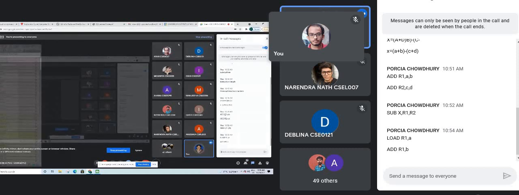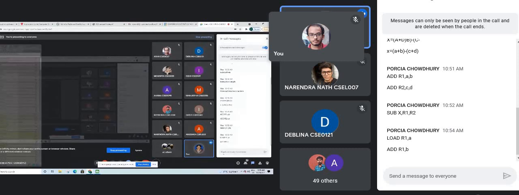So over here, clearly, in the operation, whatever register we have, that is your destination register. We will add A plus B and store the result in R1. So what is the destination register? R1. Over here also, load R1, A. That means whatever we have in A will be loaded into R1. So now R1 equals A. Next, add R1, B. That means we will add the value of R1 and B, and the result will be stored in R1 itself. Fine. So that means A plus B is done.